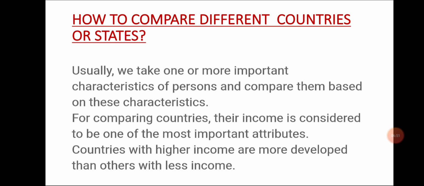So it is taken as criteria to see the development. But how can we see the per capita income? Now, what is the income of a country? The income of the country is the income of all the residents of the country. Whatever we people earn, we produce, that is the income of the country.